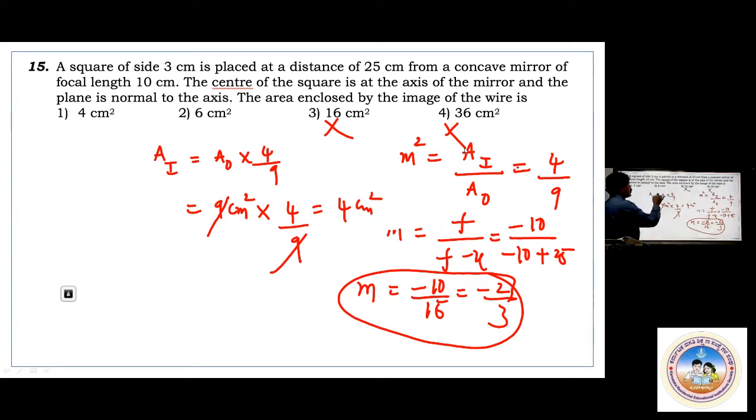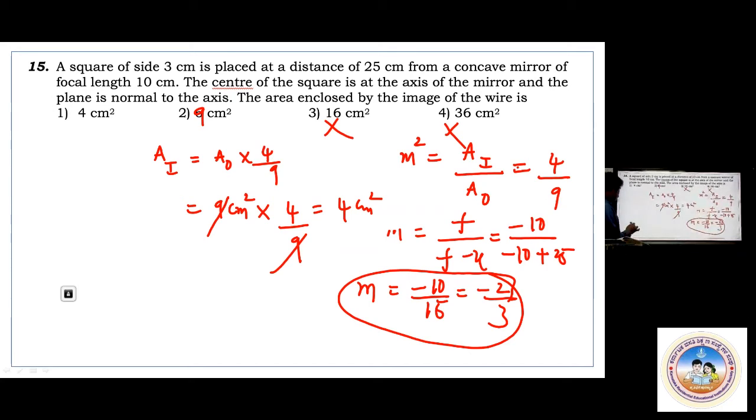If I had given one more option as 9 centimeter square, I would not have calculated. I would have taken the answer as 4 centimeter square directly because it is beyond C. It must be smaller in size. But you have got 3, means 9 centimeter square. You cannot get 9 centimeter square. 16 ruled out. 36 ruled out. Then answer would have been 4. Why have we calculated? Because for 6 and 4, we don't know whether it is 4 or 6. So we have calculated. But here, even though I can give the answers directly, I'm telling how to get the answer also. That is also important.